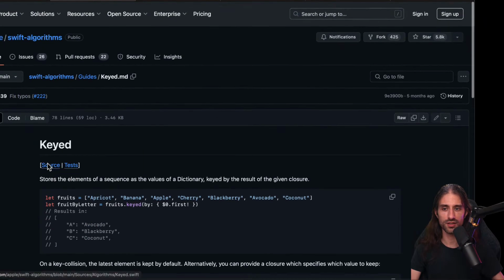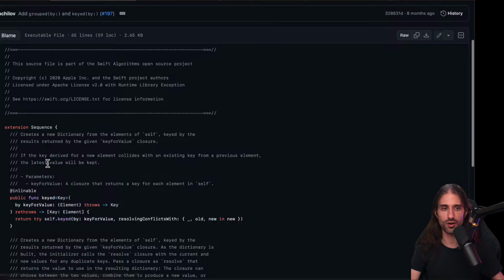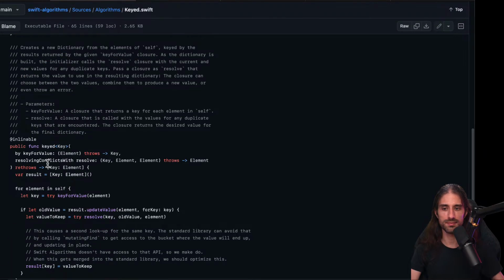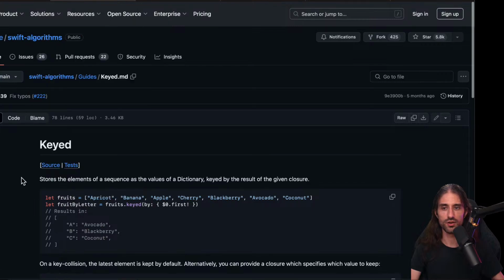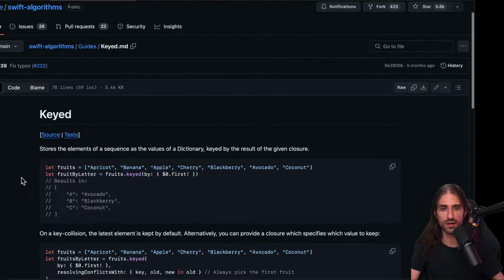I want to check how it's implemented to see if it's simple or not. Seems quite simple. It just iterates over the values in the collection. So nothing too crazy here. So it's a way to turn an array into a dictionary.